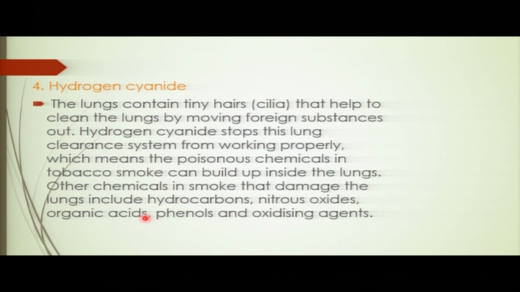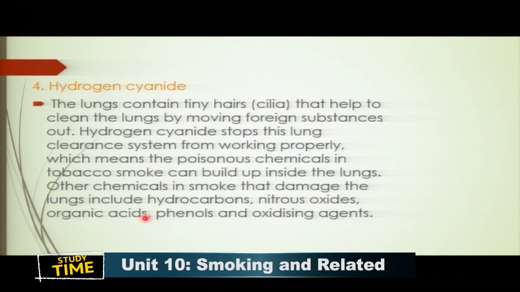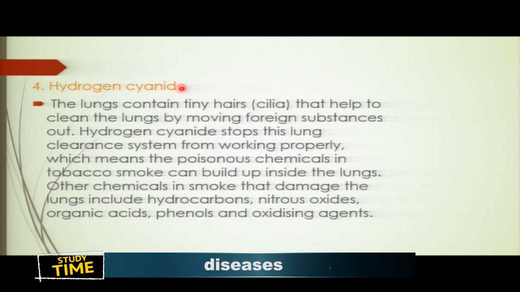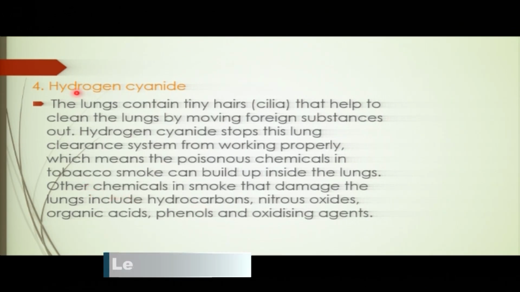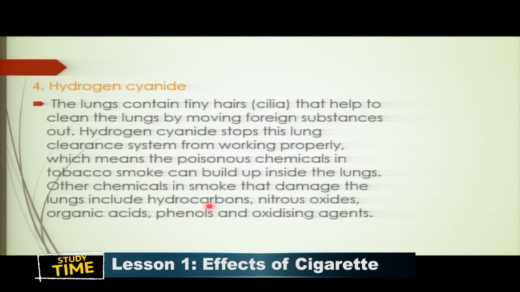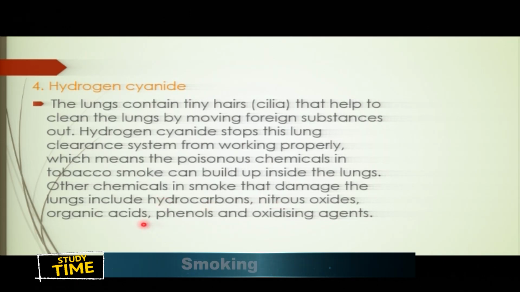So other chemicals that are found in the tobacco is this hydrogen cyanide, which is also very dangerous. You see, this cyanide stops the lung clearance. So the lungs are clear, but when this one is there, it can cause the lungs to be not clear. You see, and this also can damage lungs. So among these hydrogen cyanide, we have these hydrocarbons, nitrogen oxide, organic acid, phenol, and the oxidizing agent.